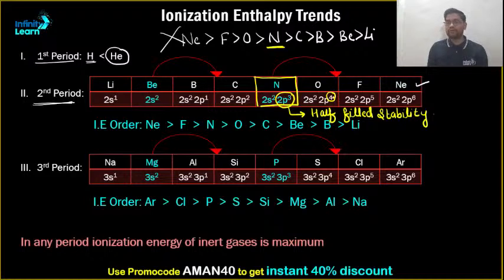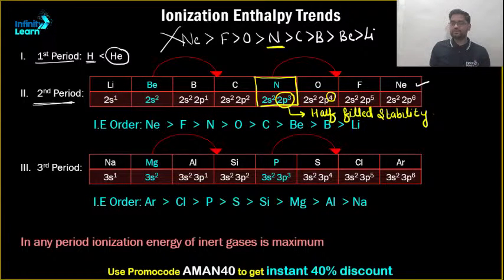Oxygen has 2p4. That means, can I say that if oxygen loses one electron, it will get the half-filled stability of nitrogen, right? अगर ऑक्सीजन यहाँ से एक इलेक्ट्रॉन छोड़ता है, that means क्या होगा? उसको half-filled की stability मिल जाएगी, and since it gets the half-filled stability, oxygen loses the electron more easily, and hence its ionization enthalpy decreases. Due to partial or half-filled stability, nitrogen has reluctance to give away the electron.